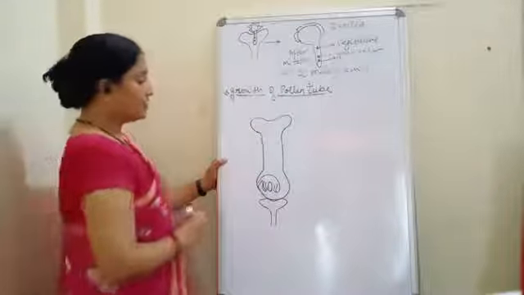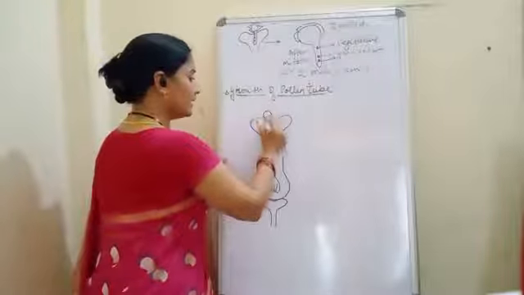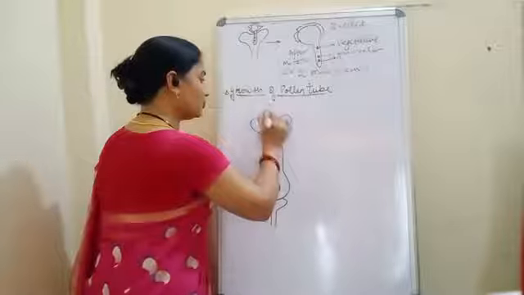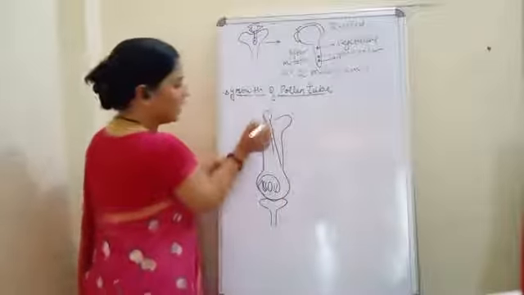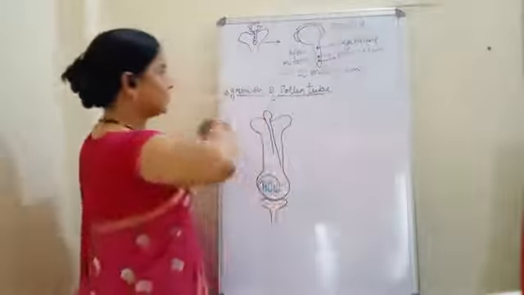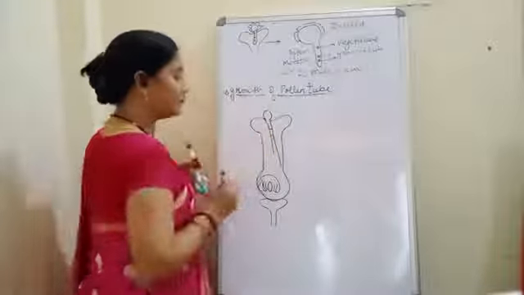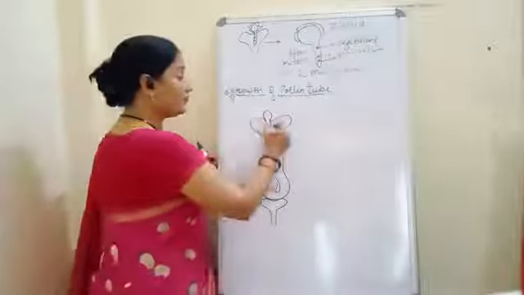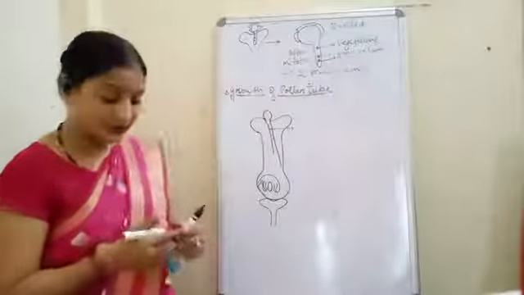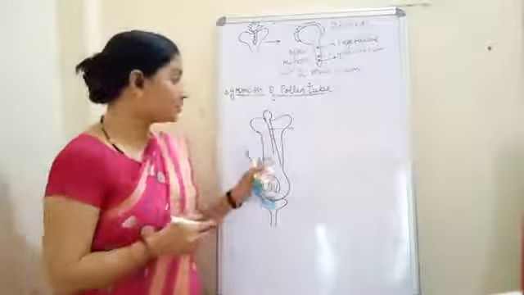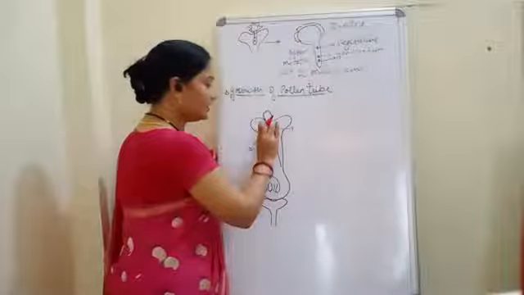Clear? Now see what happens. The pollen grain comes here. It has developed a pollen tube, and the pollen tube will move down. Along with this pollen tube, it will contain one vegetative and two generative male nucleus. Now, this vegetative will degenerate because the function of the vegetative is to provide nourishment to the pollen tube. After providing nourishment, this will degenerate.